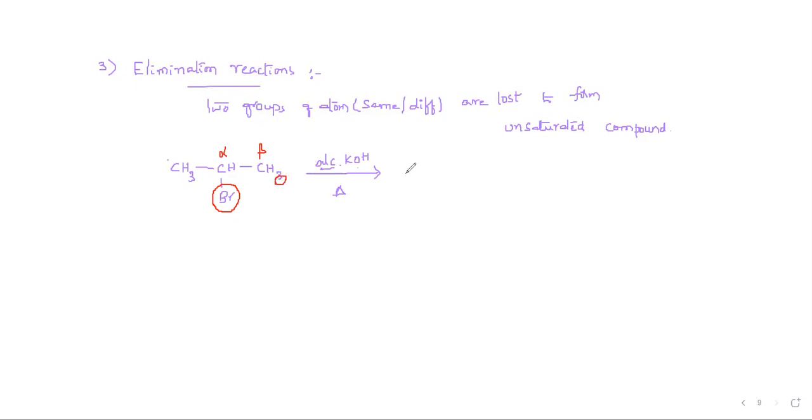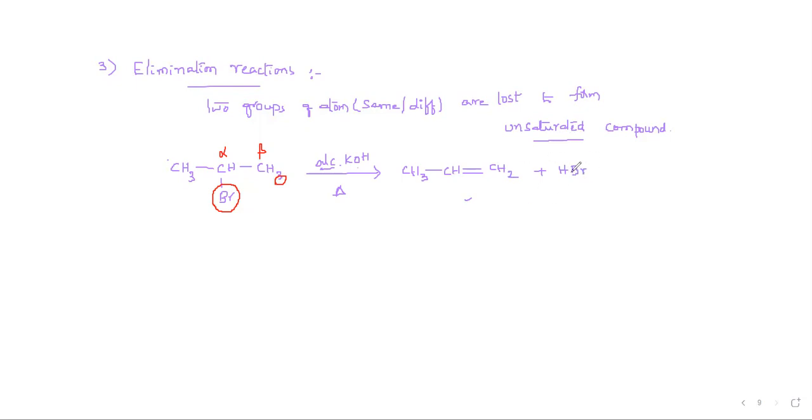One hydrogen is removed to form the compound like this: CH3, CH, CH2. As elimination takes place, H and Br are eliminated to form an unsaturated compound. An alkene is formed, along with HBr.